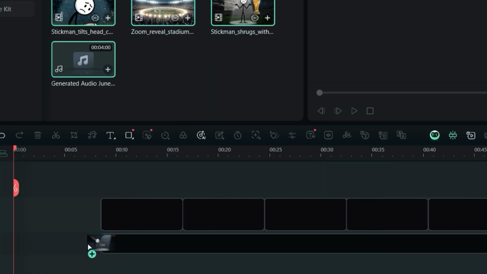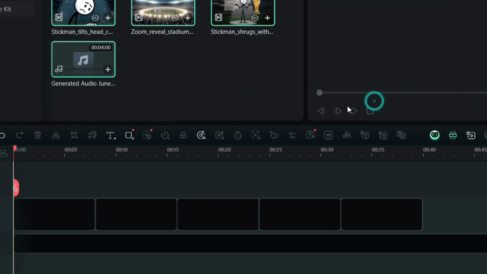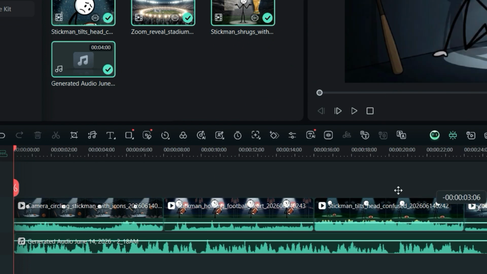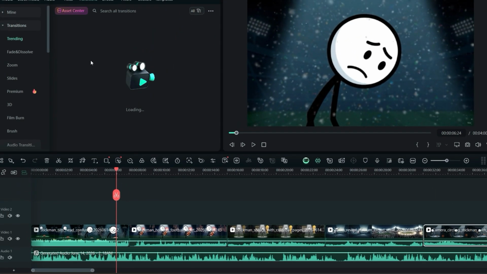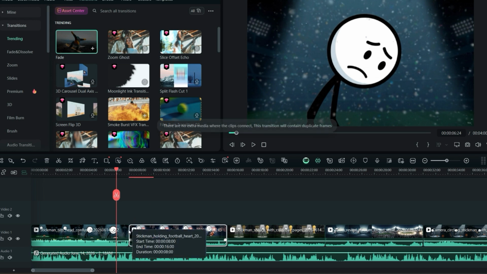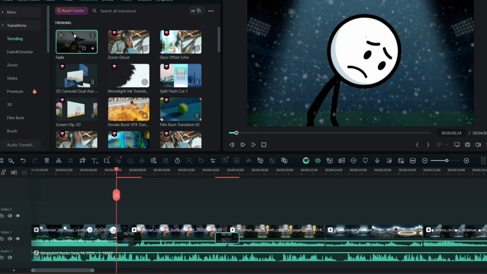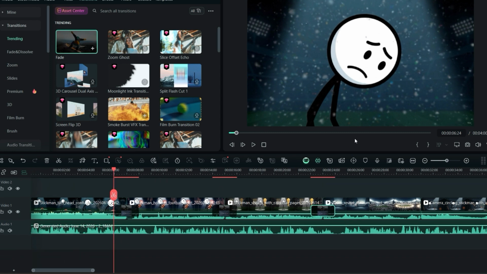Now it's time to assemble everything. Open your preferred video editor. Import all video clips and place them on the timeline. Add your voiceover and synchronize it with the visuals. Then add transition effects between scenes, apply color grading, insert subtitles, add background music, and include sound effects.